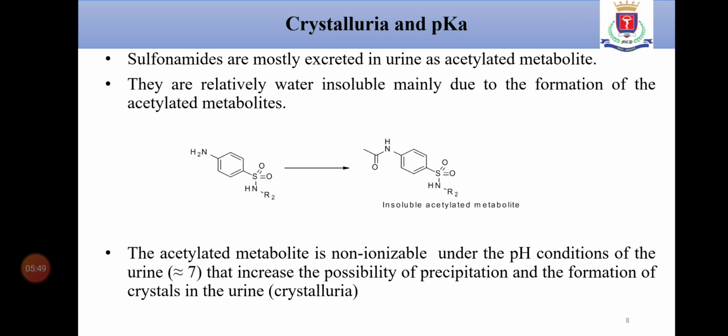All of you know that sulfonamides are given in urinary tract infection. Because of this infection, the urine is more acidic. Presently the urine is slightly acidic, and because of the infection the person's urine is more acidic, and in this acidic urine the chances of crystalluria formation are again increased.